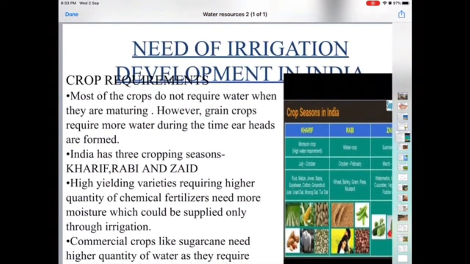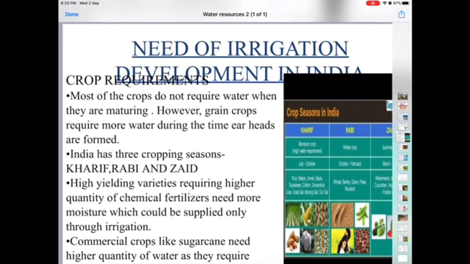What is the other reason? For crop requirement, in India we have a multiplicity of crops. What do you mean by the multiplicity? It means India grows kharif crops, rabi crops, and zaid crops. We all know that kharif crops are grown in the monsoon season, rabi crops are grown in the winter season, and zaid are the vegetables that are grown between rabi and kharif. So for the requirement of these crops throughout the year, we need water, as rainfall is available only for a limited period of time. That is why we need irrigation.